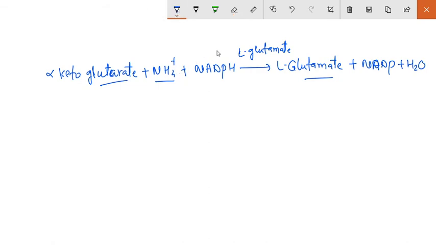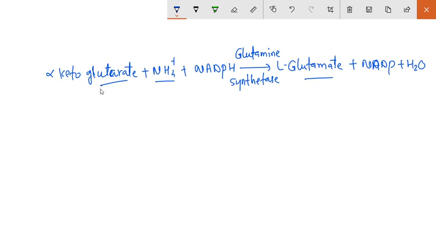This L-glutamate dehydrogenase is used in the reaction where glutamate is synthesized from ammonia and alpha ketoglutarate, which is the intermediate of the Krebs cycle.